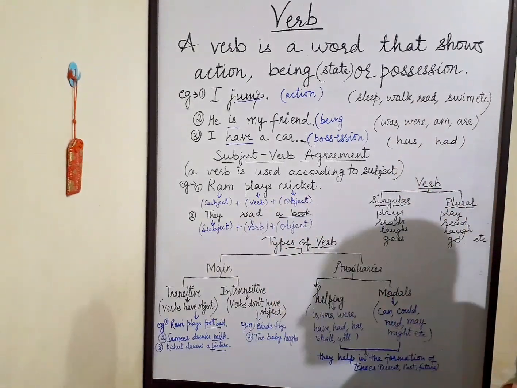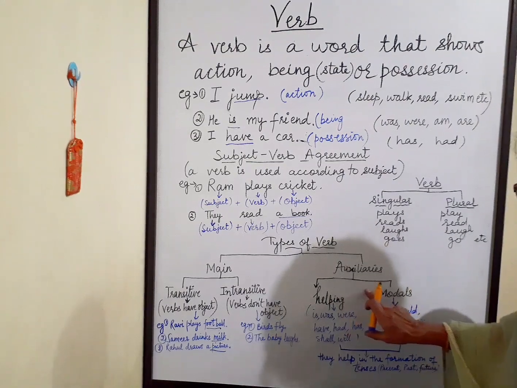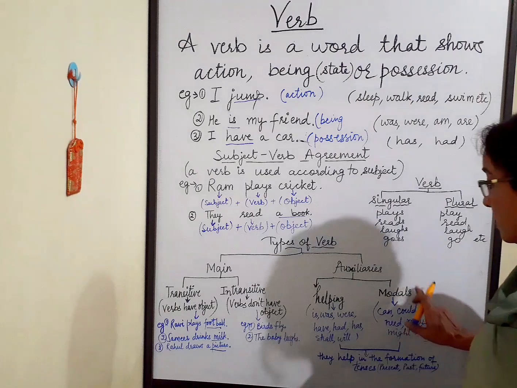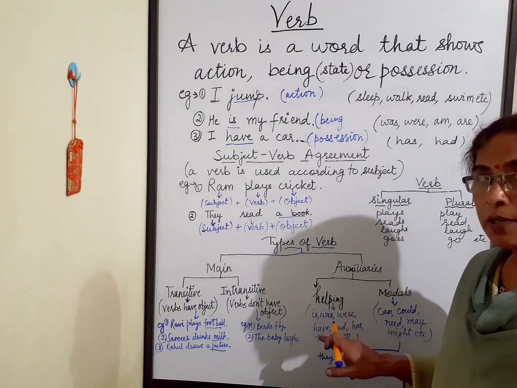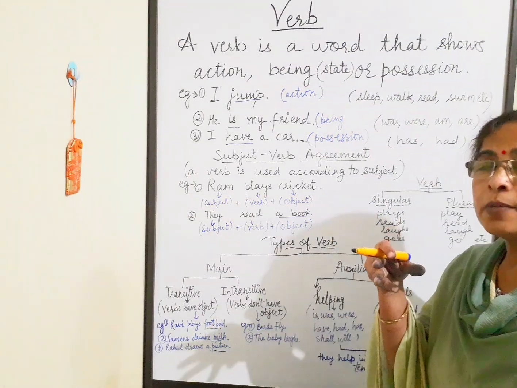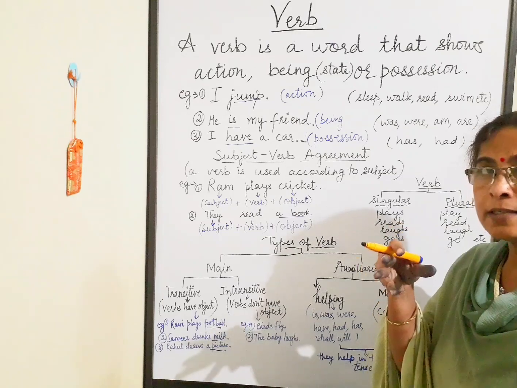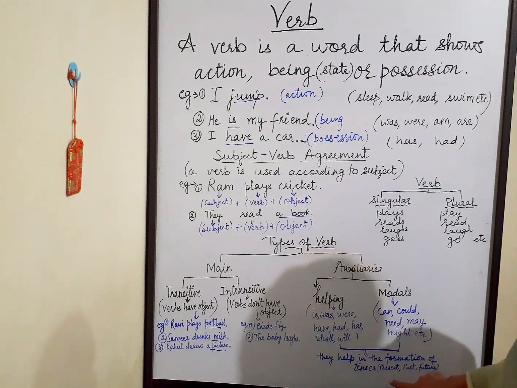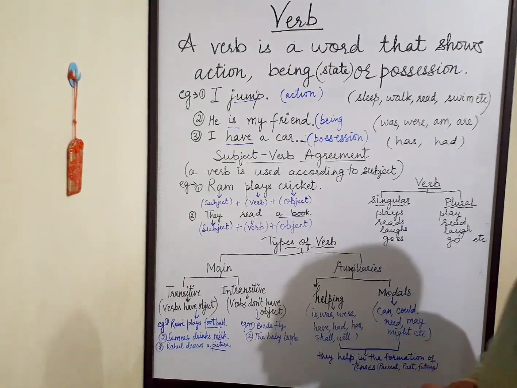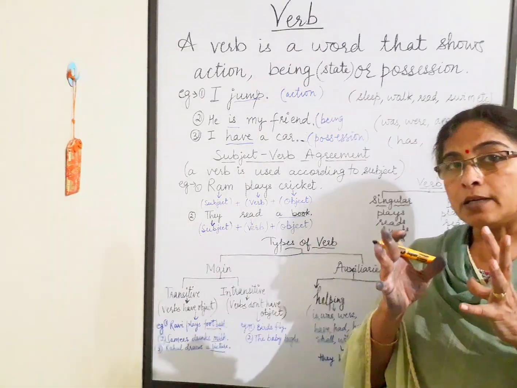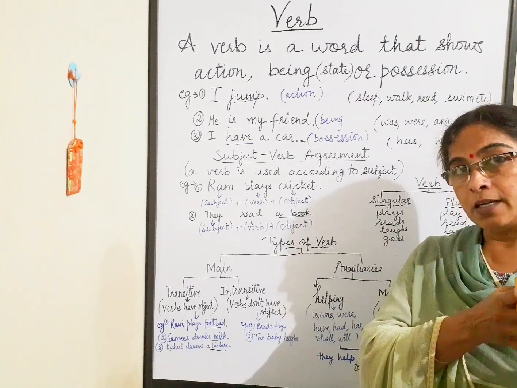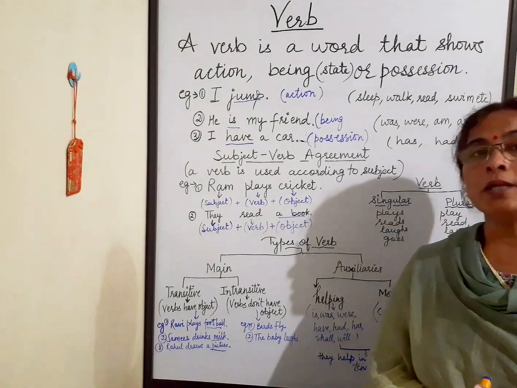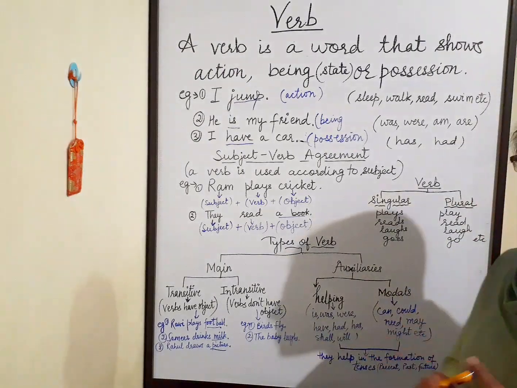Now auxiliaries. Auxiliaries are further divided into two, helping verbs and modals. Why do we call them helping verbs? Because they help in the formation of tenses. Tenses are of three types, that is present, past, and future. So whenever we make sentences related to present tense or past tense or future tense, we use helping verbs and modals also.